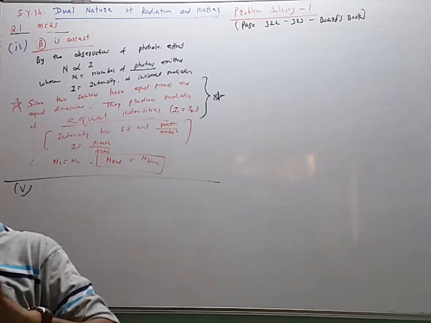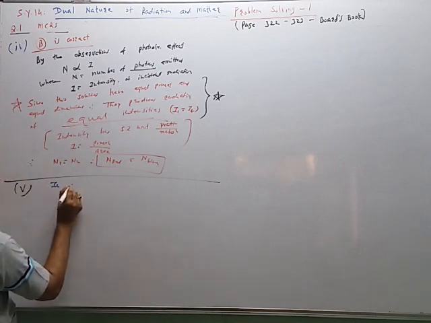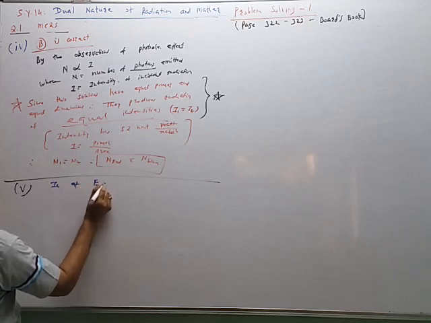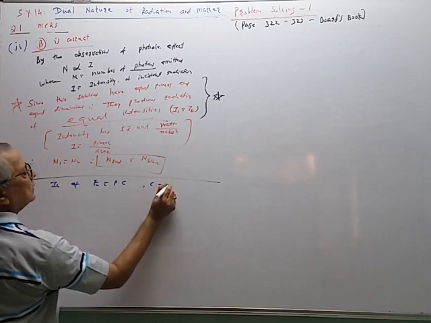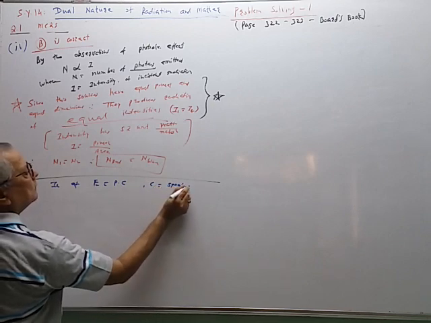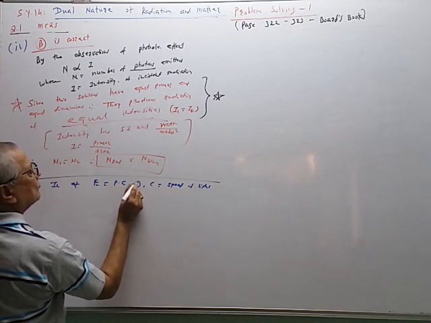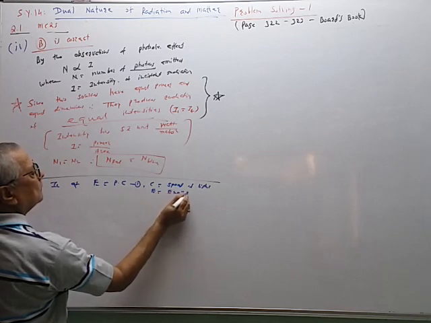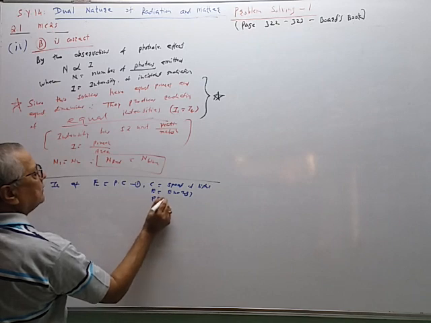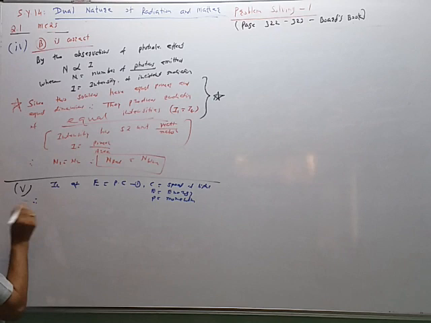E is equal to P into c, where c is the speed of light. This is equation 1. E is equal to energy and P is equal to momentum.